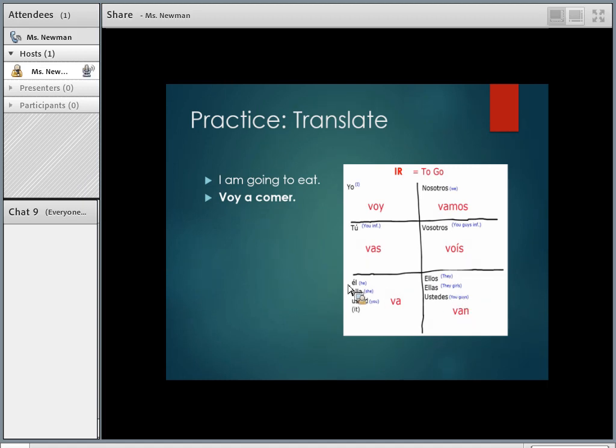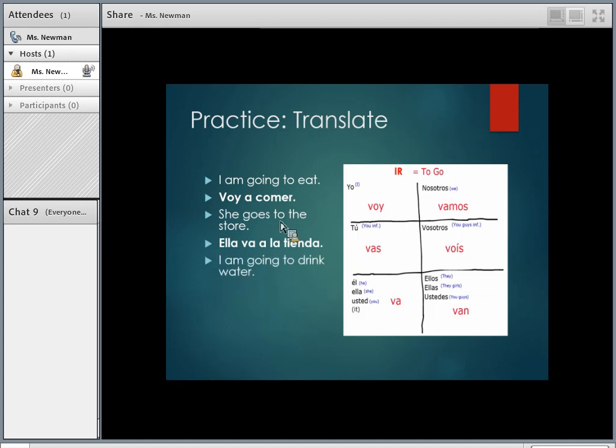And I can drop that yo because I know that voy only ever goes with yo. You'd never use it for anything else. So if I see voy, it means I am going or I go. In this case, it makes most sense in English to say I'm going to eat. Voy a comer. She goes to the store. Ella va a la tienda.